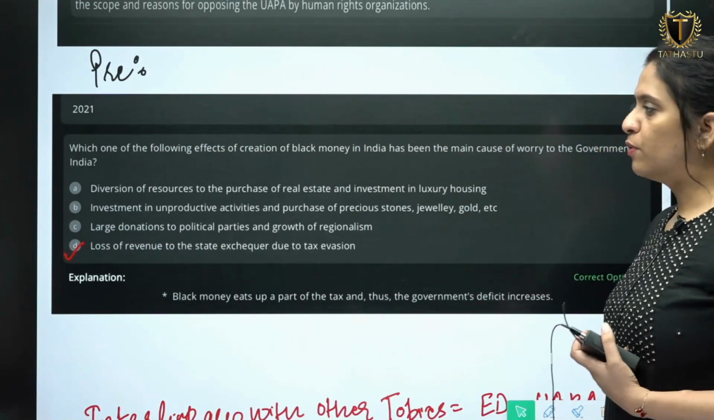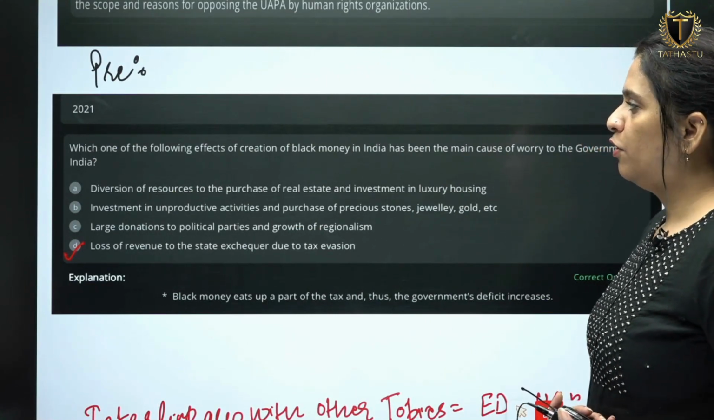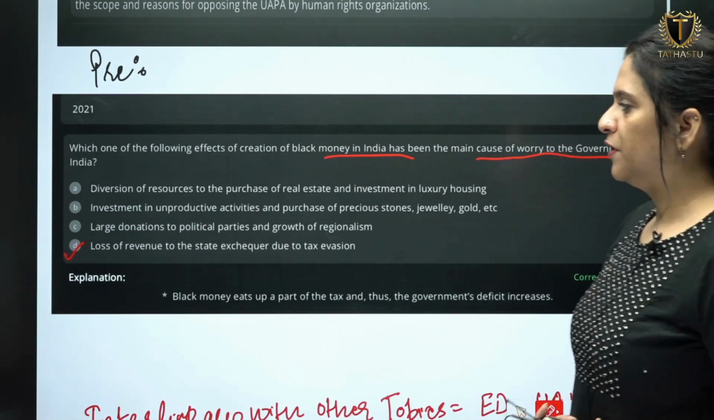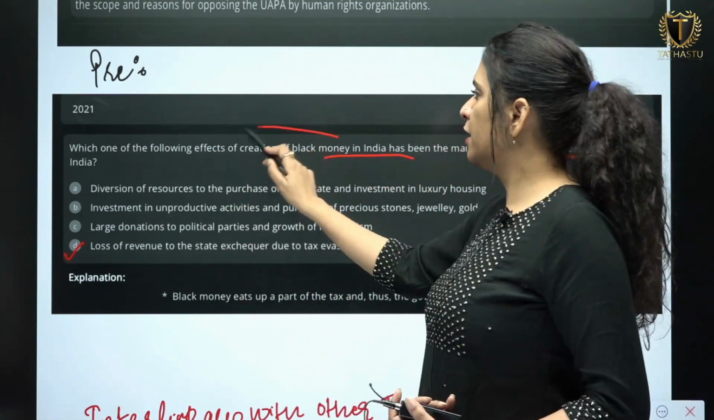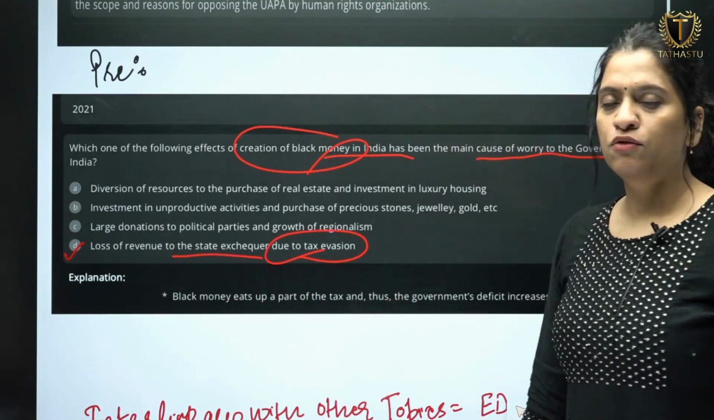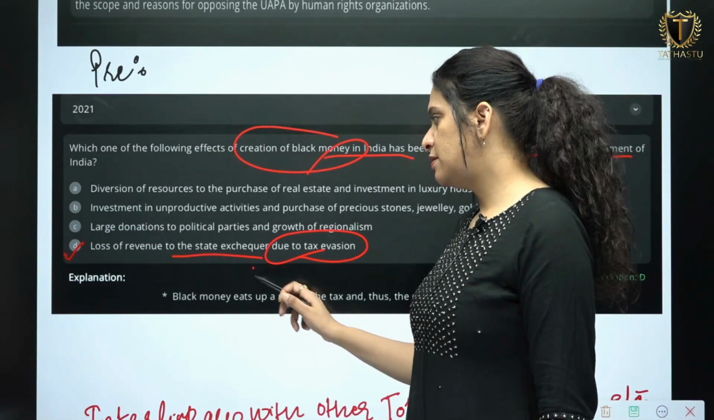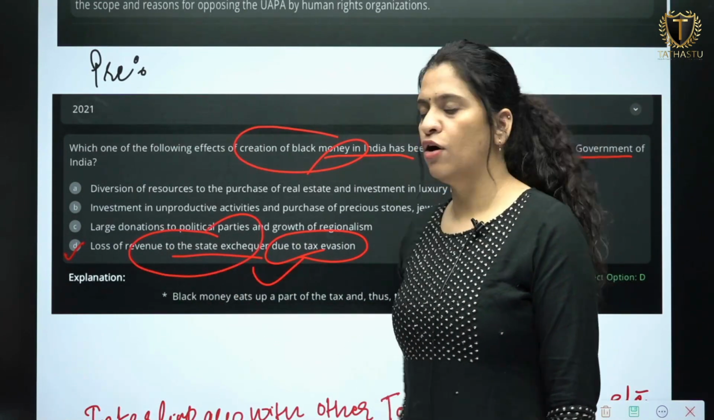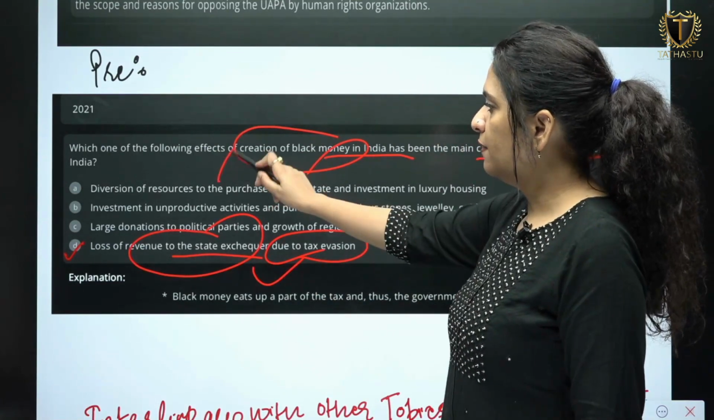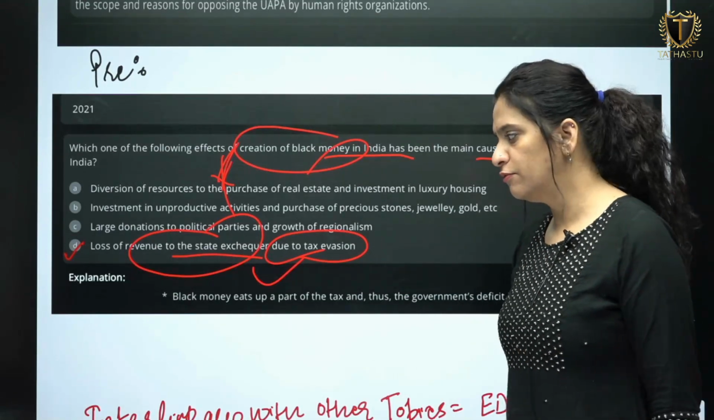There is a prelims question as well, asked by UPSC in 2021. Which of the following effects of the creation of black money in India has been the main cause of worry to the government of India? The answer: loss of revenue to the state exchequer due to tax evasion. Black money does not come under the taxation system, because of which tax evasion happens, and that causes the loss of revenue to the state exchequer. So on the basis of this line you can think of the questions which can come from this article.